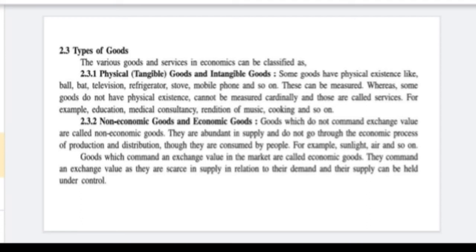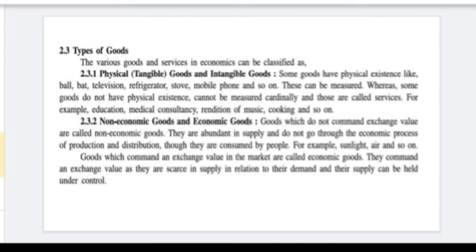Types of goods. The first type of good is physical and intangible, means physical goods and non-physical goods. For example, ball, bat, television, refrigerator, stove, mobile phone. These all you can see, you can measure. This is physical goods.